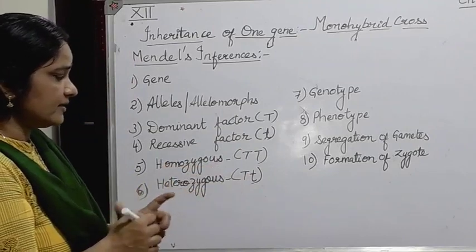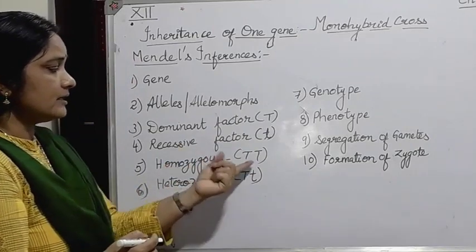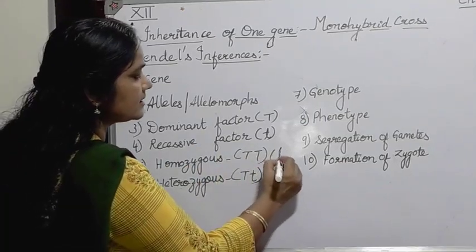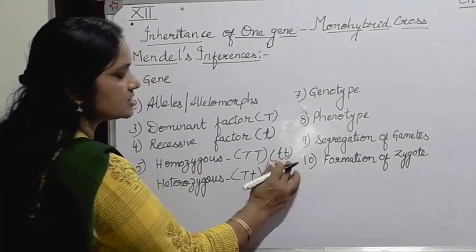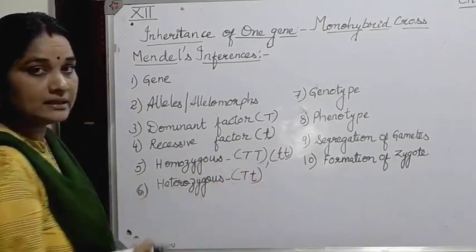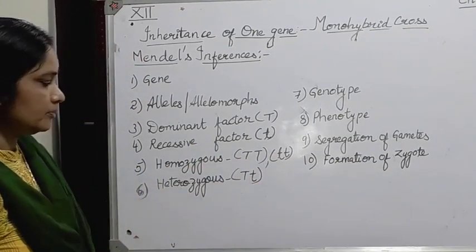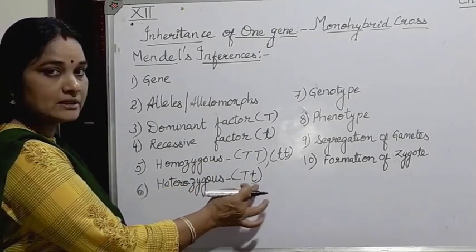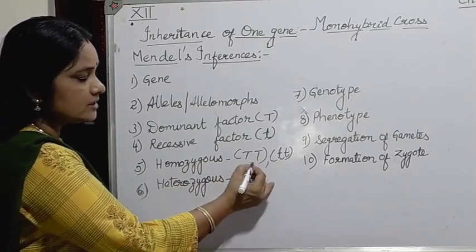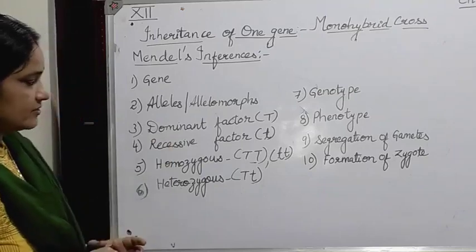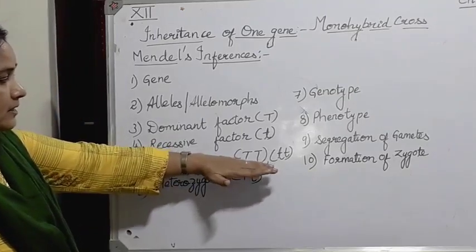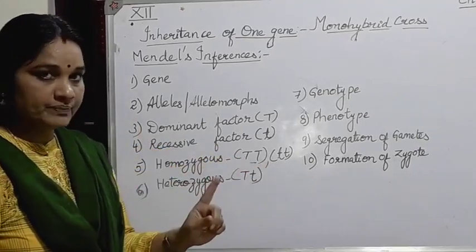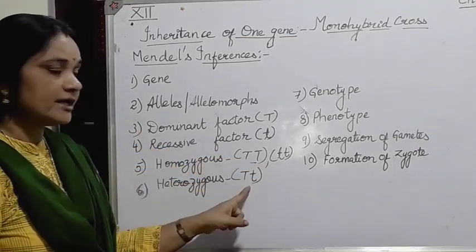So the hybrid variety which had the same allele is considered homozygous: capital T capital T, or small t small t for the dwarf plant, and capital T capital T for the tall plants. And the heterozygous condition is considered as capital T and small t. But here you could see in the experiment that whenever the capital T was present in the genotype, the plant was always tall, either in the homozygous or heterozygous condition.